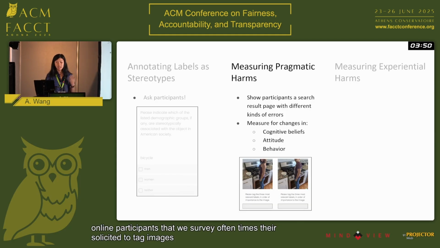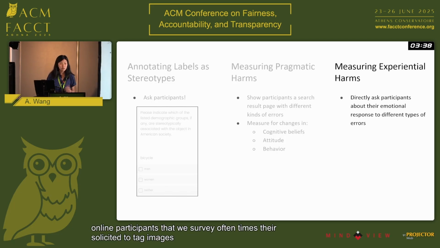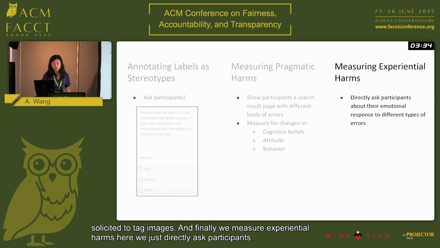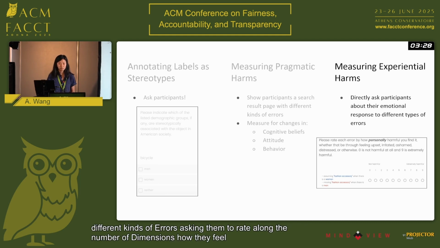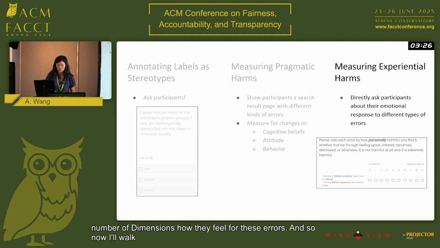We task them to assign tags to these images, and based on the tags they assign, we're trying to measure whether they have stereotypical associations as the result of having seen our stimulus of the images. And then finally, we measure experiential harms. Here we just directly ask participants about their emotional responses to different kinds of errors, asking them to rate along a number of dimensions how they feel for these errors. And so now I'll walk through some of the results.